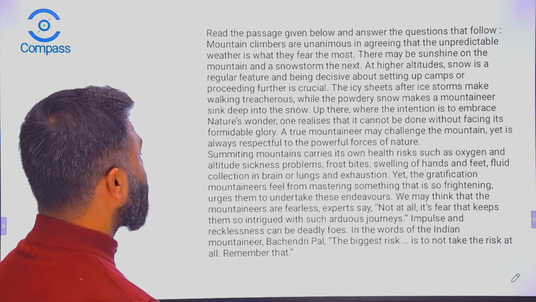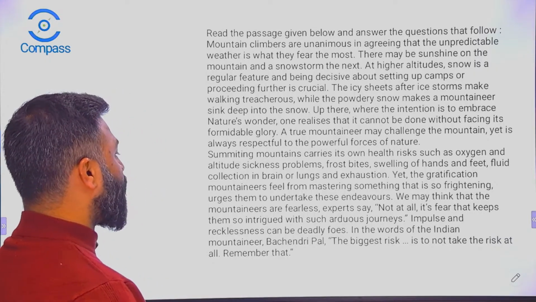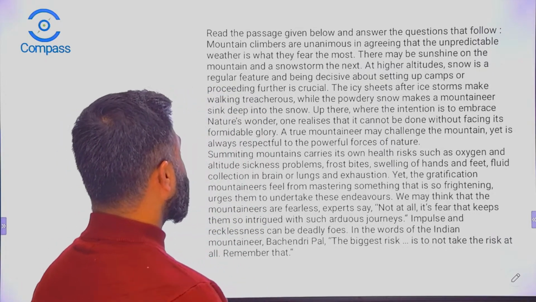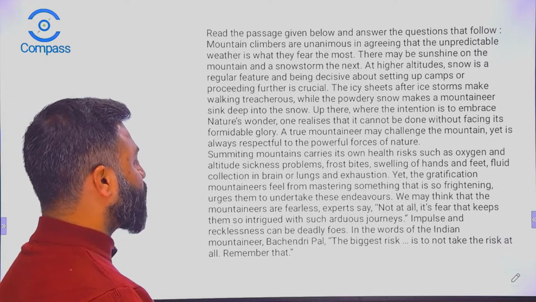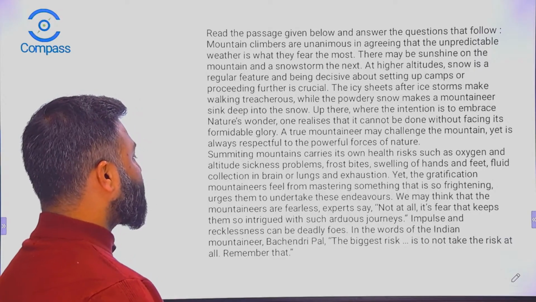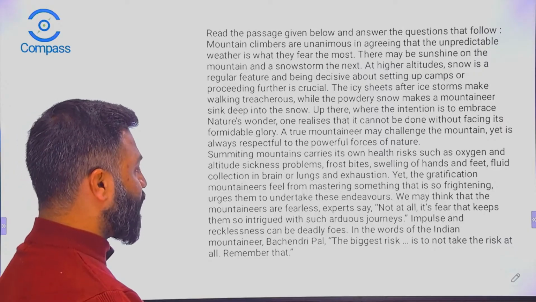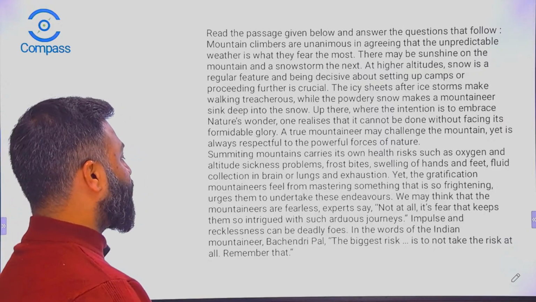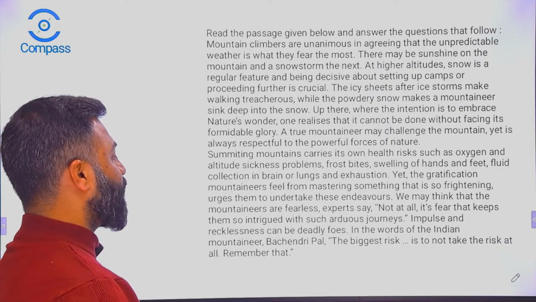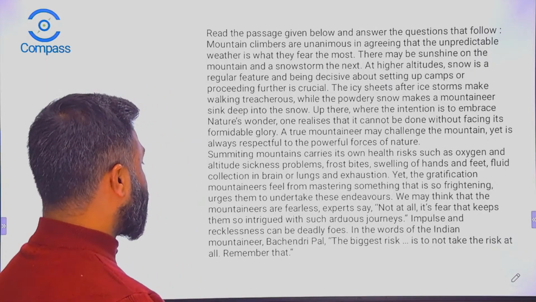Summiting mountains carries its own health risks, such as oxygen and altitude sickness problems, frost bites, swelling of hands and feet, fluid collection in brain or lungs, and exhaustion. Yet, the gratification mountaineers feel from mastering something that is so frightening urges them to undertake these endeavors. We may think that the mountaineers are fearless. Experts say not at all, it's fear that keeps them so intrigued with such arduous inner journeys.